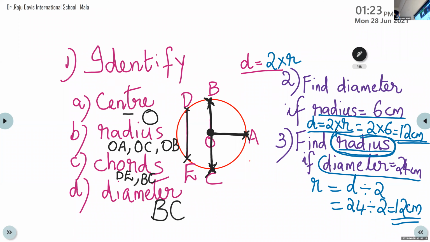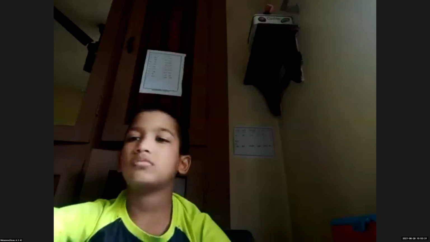What we have to find out? Radius. So radius means what is the formula? It is only half of diameter. Half of diameter. So 24 divided by 2, the answer is 12. Okay. Yes, children, did you get all this answer?